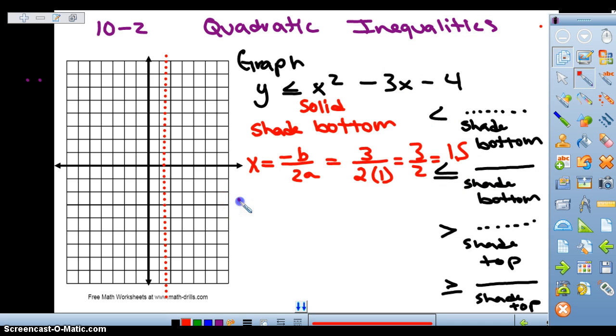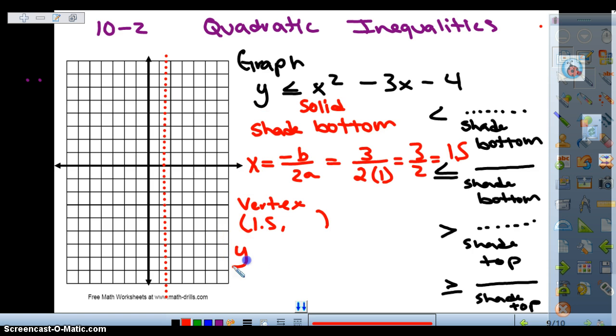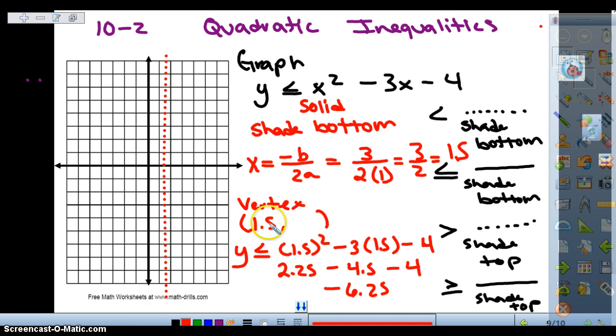Now we need to find our vertex. We have our x, which is 1.5. We're going to substitute into the equation 1.5 squared minus 3 times 1.5 minus 4. Once we substitute our x into the equation, we get that y is negative 6.25, and we can plot our vertex at 1.5 and negative 6.25. 1, 2, 3, 4, 5, 6. So about right here, this would be our vertex.